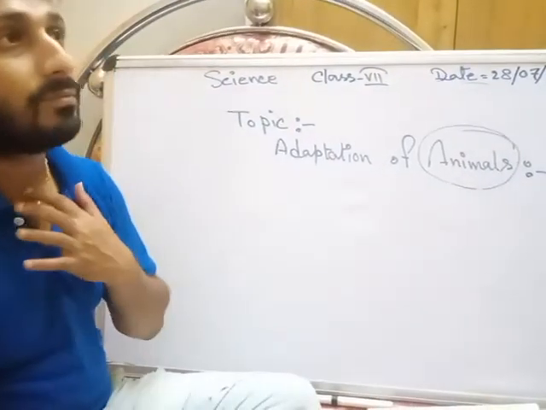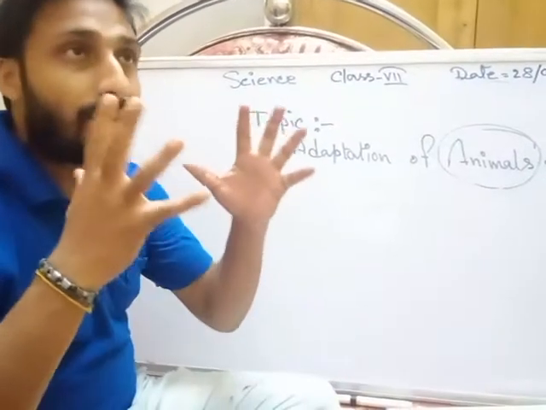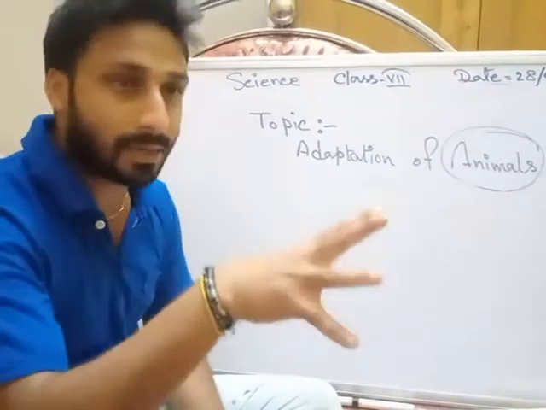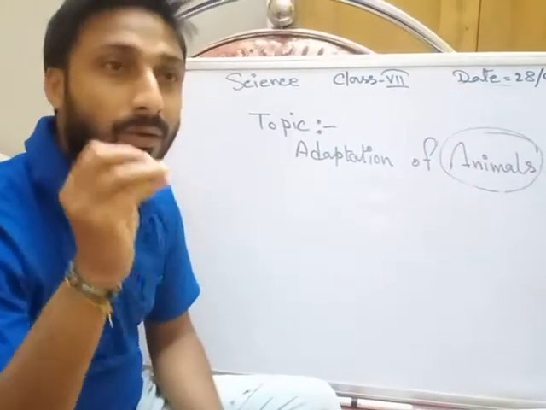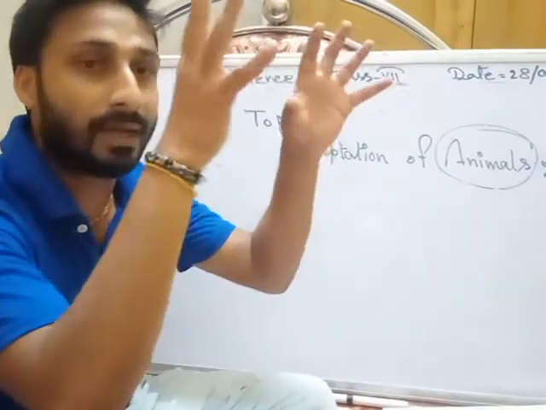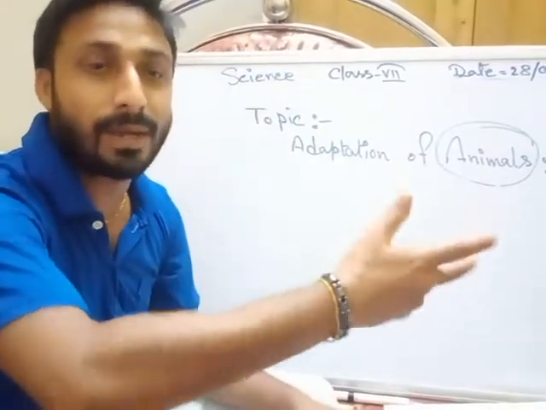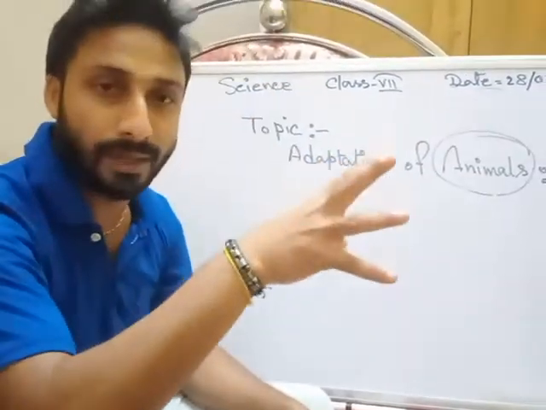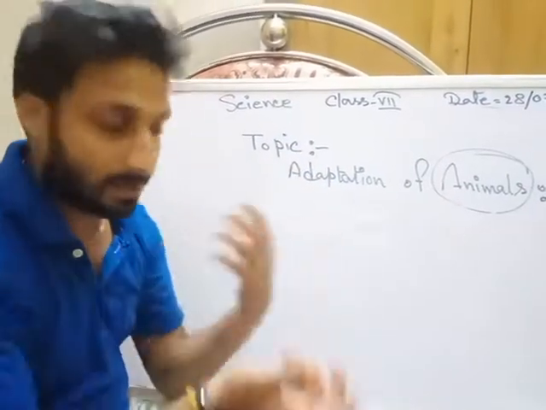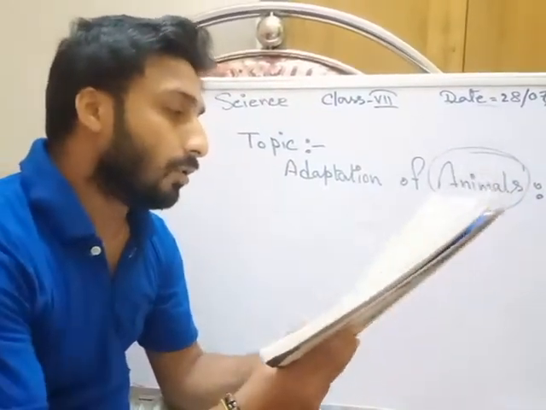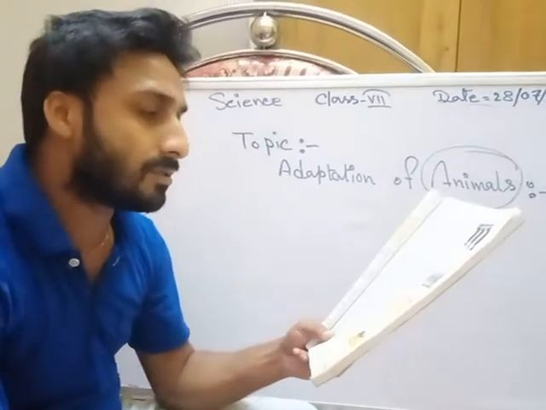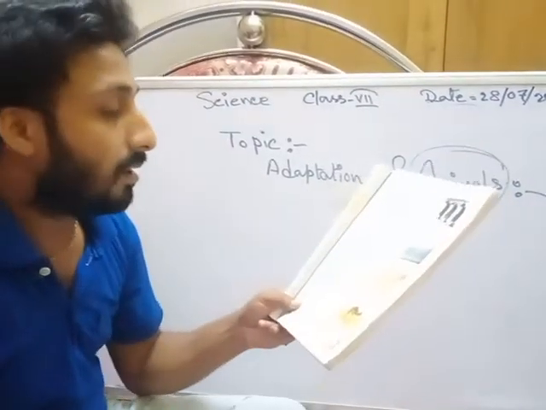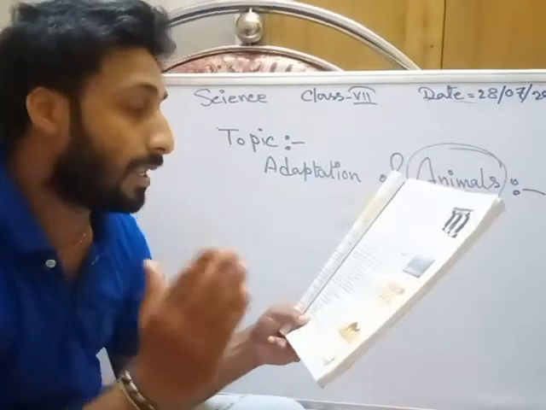That means they go to the climate that is suitable for them, and after the climate changes, they come back. So the example is the Siberian crane.